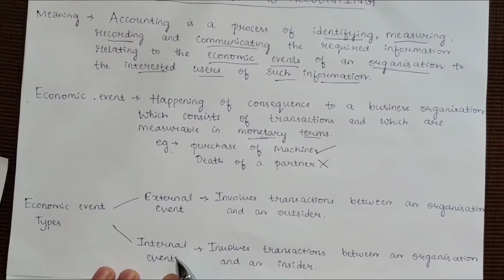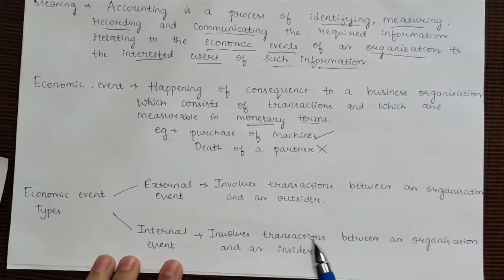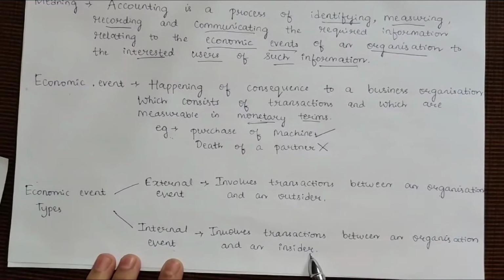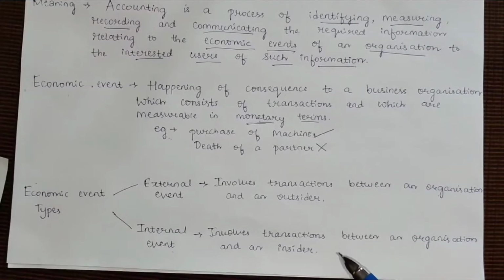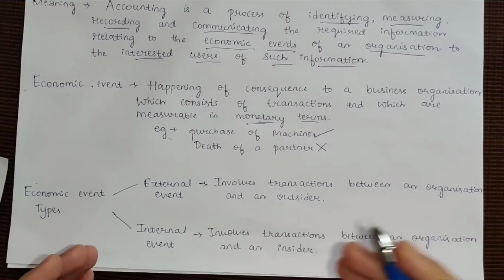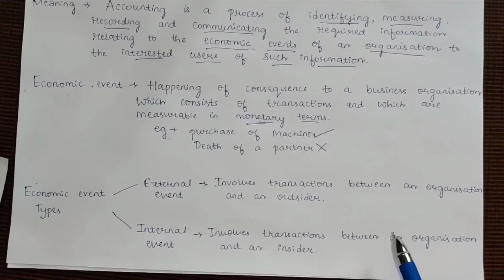So what do you mean by internal event then? It involves transactions between an organization and an insider. The best example is the employees. Employees are the workers or the insiders of an organization, and for them the daily wages or the salary is paid by the organization. To whom? To the employees. Employees are inside the organization and the organization pays them wages or salary. So that is the transaction of money and it happens within the organization. This is called an internal event.